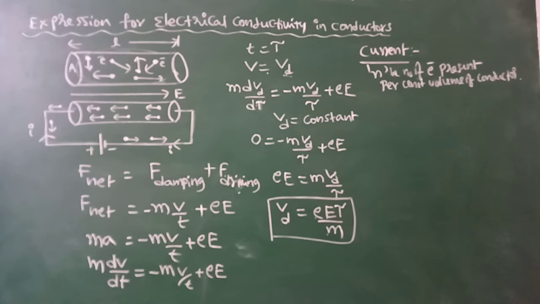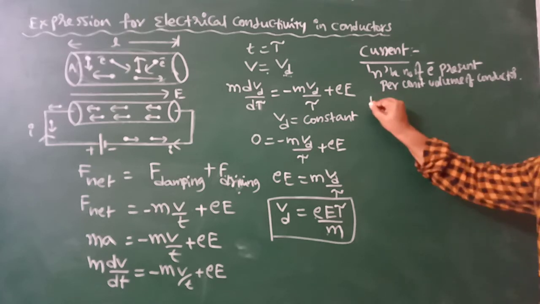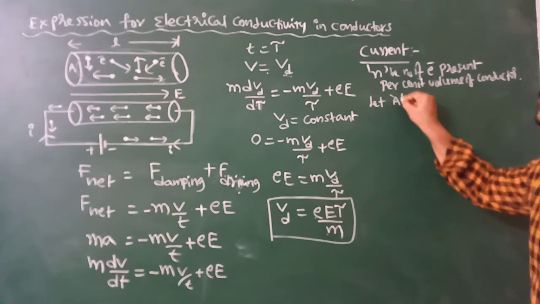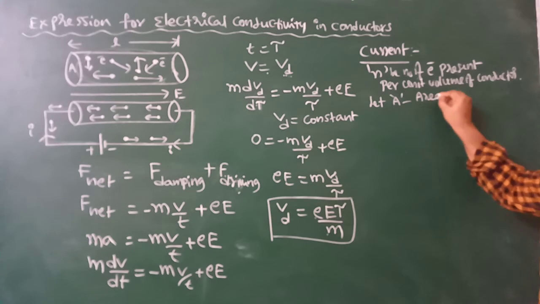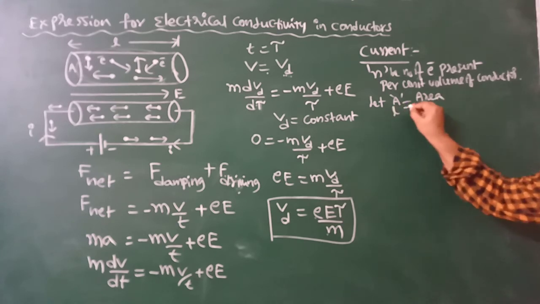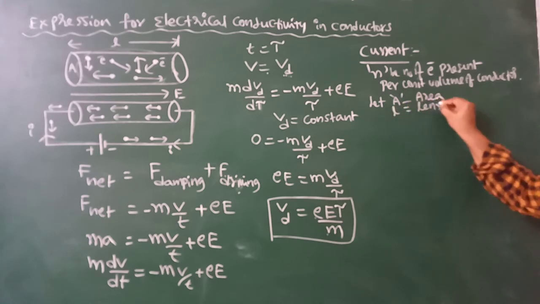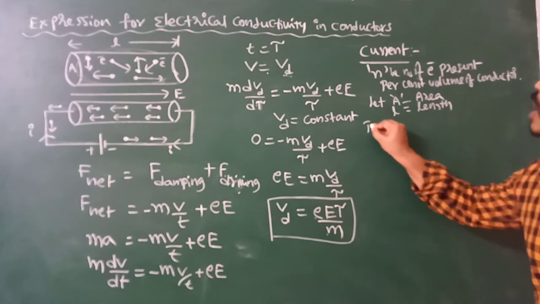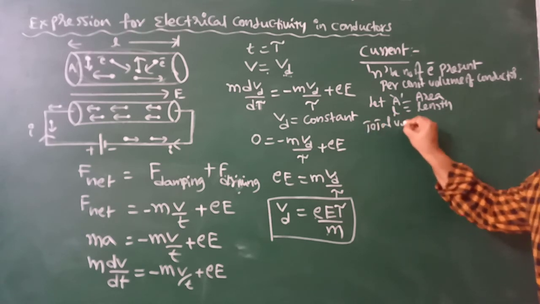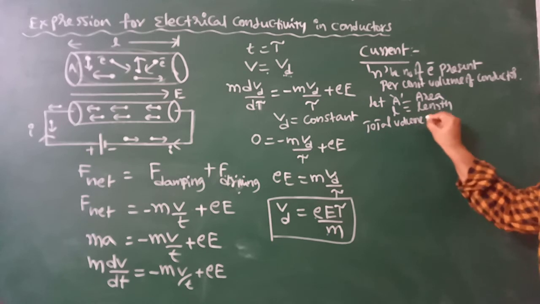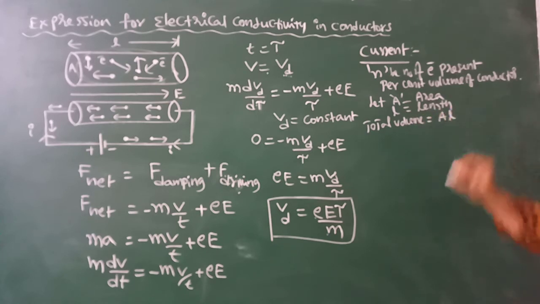I refer to n as the number of electrons present per unit volume of conductor. Let A be the area of cross section and L be the length of the conductor. Then the total volume of the considered conductor is AL.